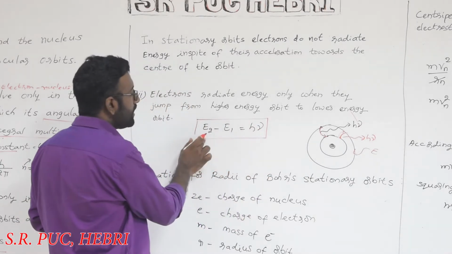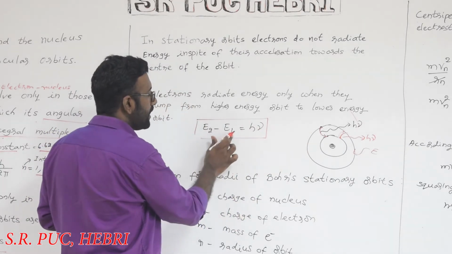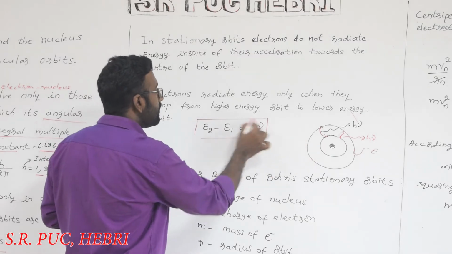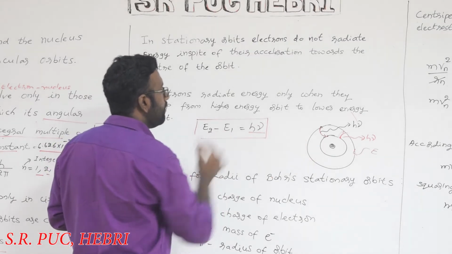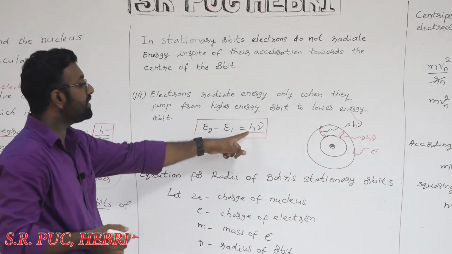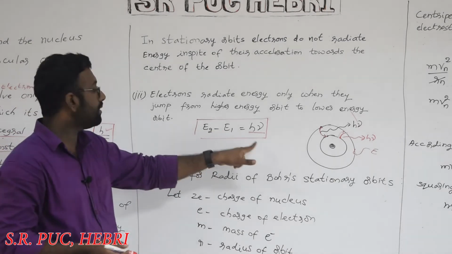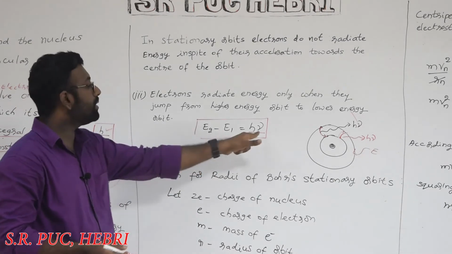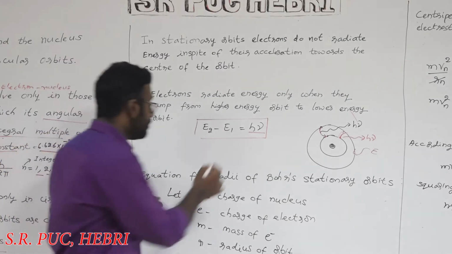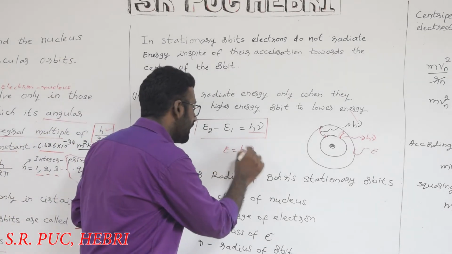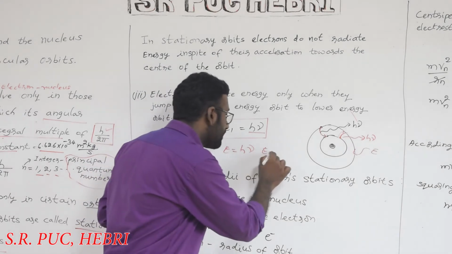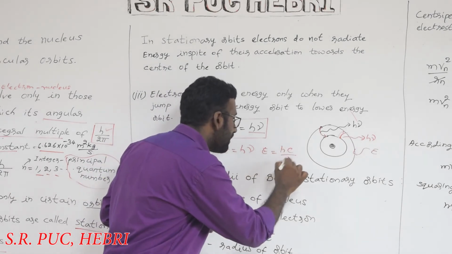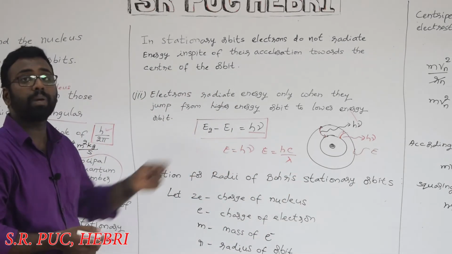You can see this equation: the energy in the second orbit minus the energy in the first orbit. The energy difference will be in the form of h nu, where h is the same Planck's constant you have seen, and nu is the frequency. So you know this formula, E is equal to h nu, or you can also write E is equal to hc by lambda. This is another equation given by Planck.